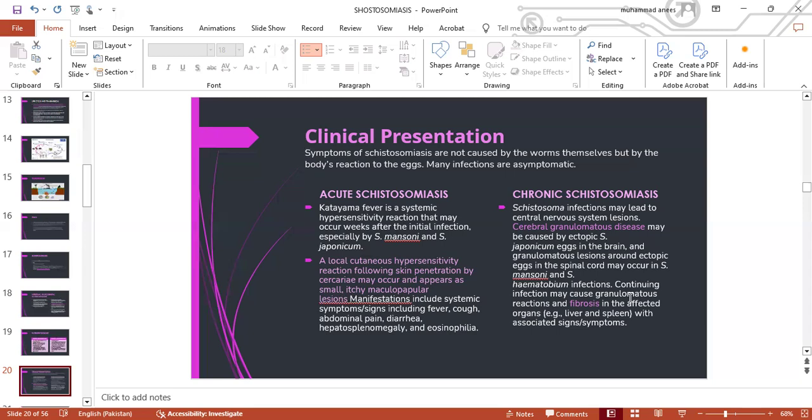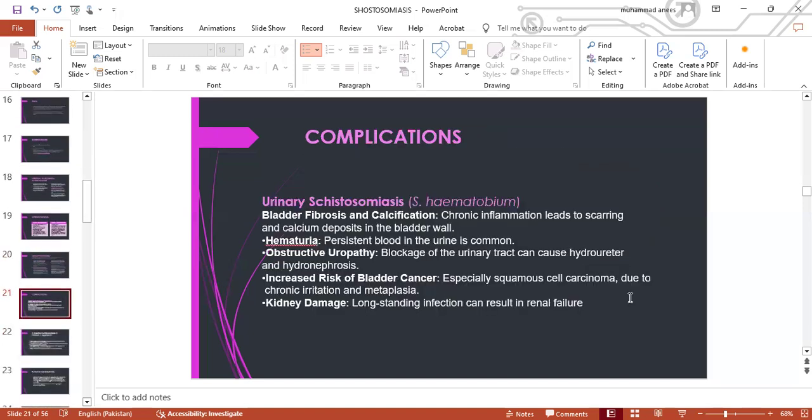In the case of chronic schistosomiasis, infections may lead to central nervous system lesions. Cerebral granulomatous disease may be caused by ectopic Schistosoma japonicum eggs in the brain, and granulomatous lesions around ectopic eggs in the spinal cord may occur in Schistosoma mansoni and Schistosoma haematobium infections. Continuing infections may cause granulomatous reactions and fibrosis in the affected organs, like the liver and spleen, with associated signs and symptoms.